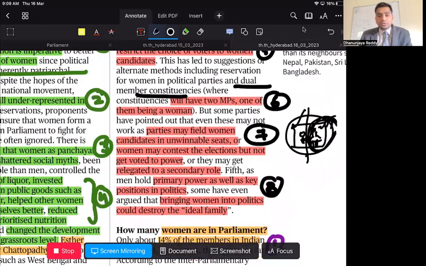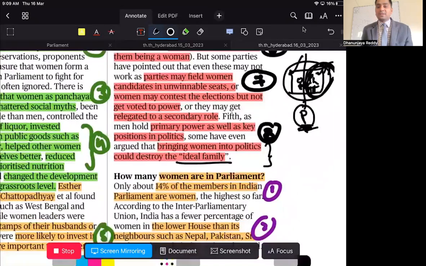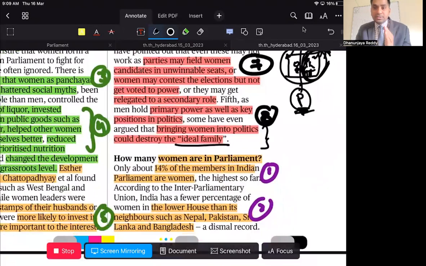Now, the next position they take is that it is better for political parties to field women. However, even if they are fielding them, they are given the second position. Some notions also say that if you are giving women this power, obviously they will go against ideal family norms. However, this is the time to give reservations for women, at least 33%, if not 50%, to ensure that their representation is there.